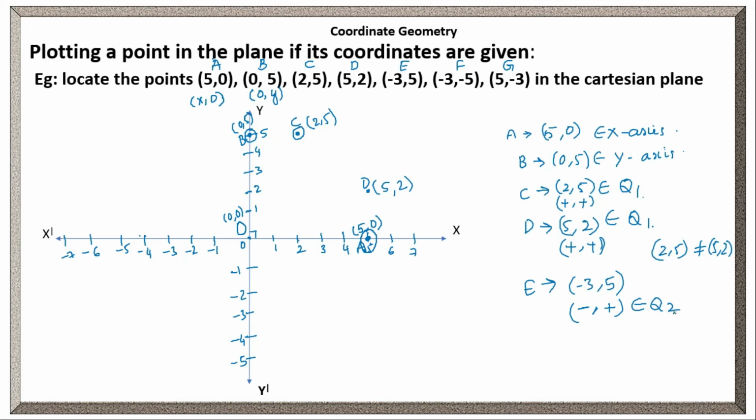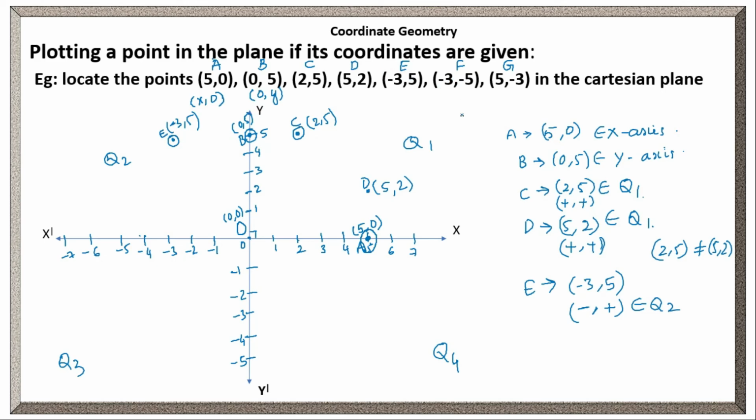Minus 3 on the x-axis, 5 on the y-axis. Where will it be? Here it will be. If you plot these points on graph paper, you will get exactly all the points. So E, minus 3 comma 5, will be in quadrant 2. This is quadrant 2, here it is quadrant 1, here quadrant 3, and quadrant 4. Clear?